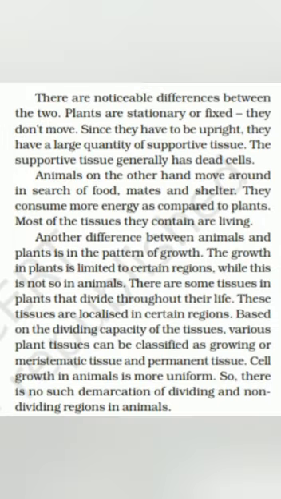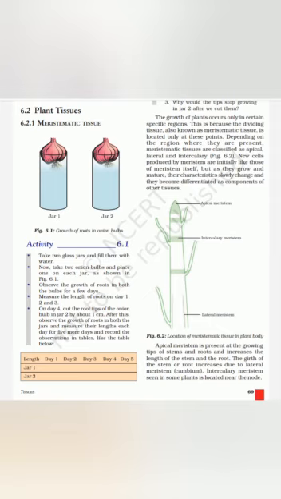Whereas if we see animal tissues, animals are generally heterotrophic organisms, so they cannot prepare their own food. They have to move in search of food or to find shelter. So they need more energy as compared to plants. So most of the animal tissues are living tissues and they contain living protoplasm. So plant and animal tissues are different.